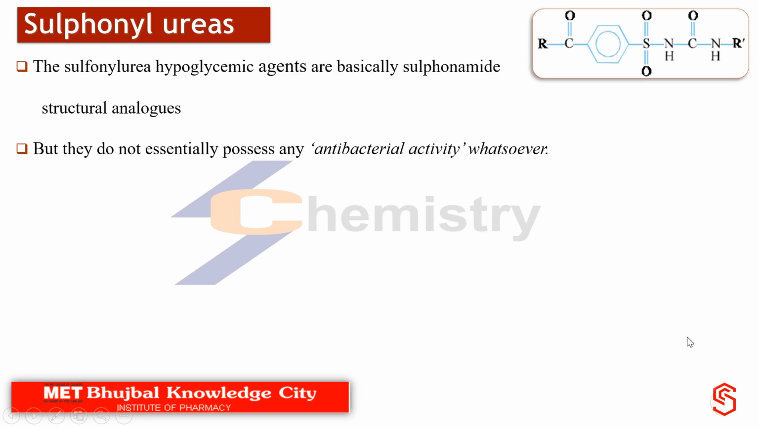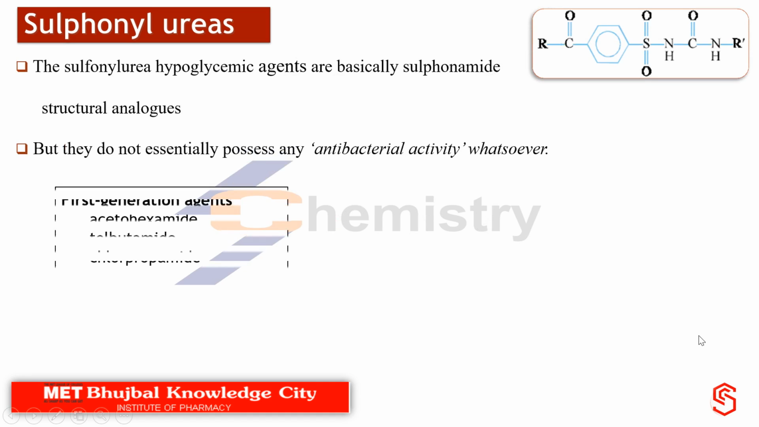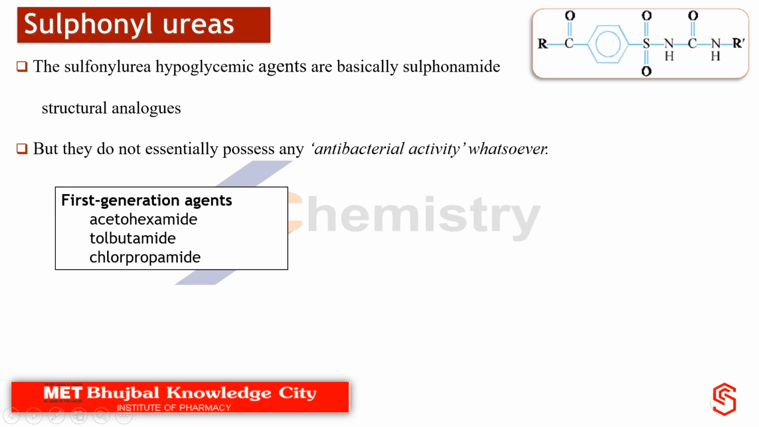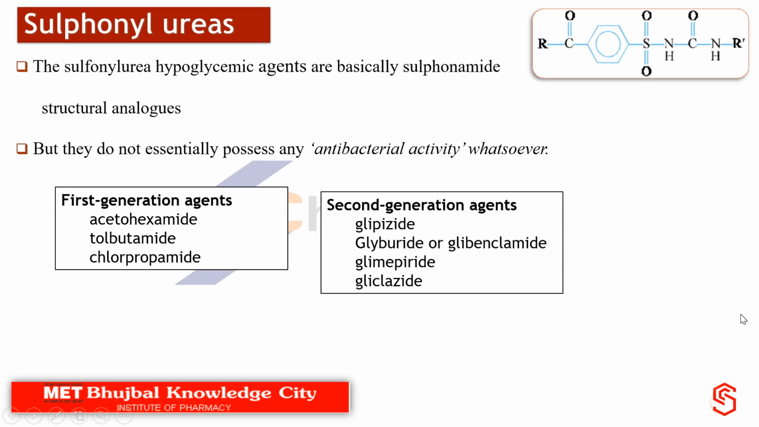And surprisingly, sulfonyl ureas, a class of antidiabetic agents, I will list names of these agents in a few minutes, but these sulfonyl urea antidiabetic agents do not possess any antibacterial activity. They possess only antidiabetic activity. As far as the classification is concerned, sulfonyl urea class of agents are further classified into two: first generation agents and second generation agents, based upon their effectiveness.